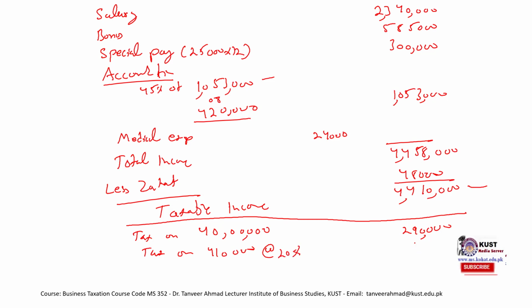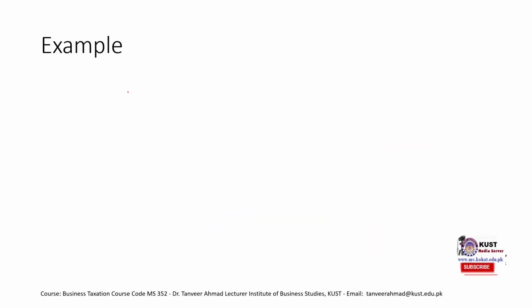This would turn out to be 82,000. If we add these, we get 372. So we would have to pay 3,72,000. This is our tax. Now what we need to do is we need to calculate the amount admissible for average relief. This would be the heading.